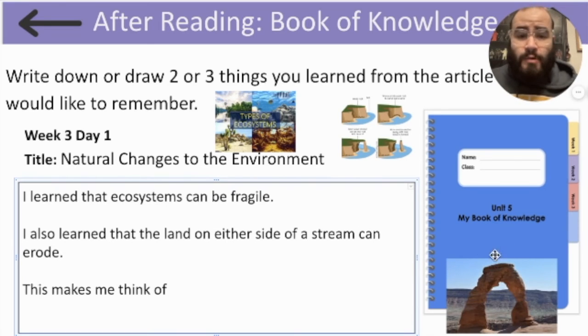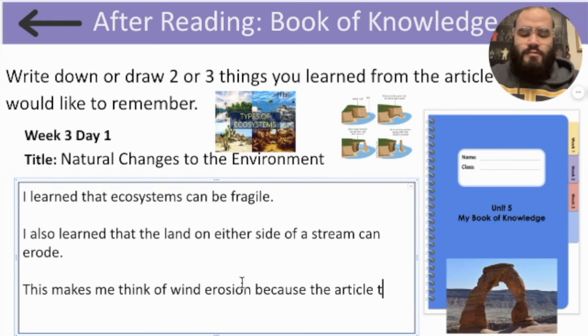Wind erosion is when the wind erodes the rock, as we can see in the picture here. Just like water can erode the land, wind can erode rock. This makes me think of wind erosion because the article talked about erosion.